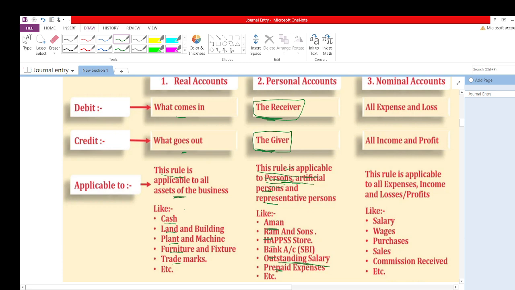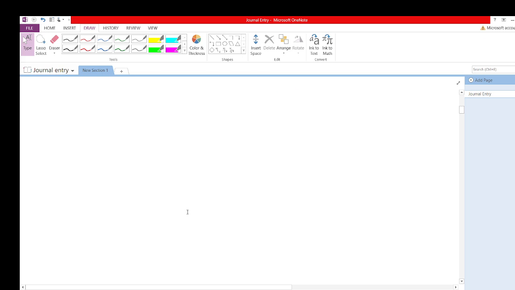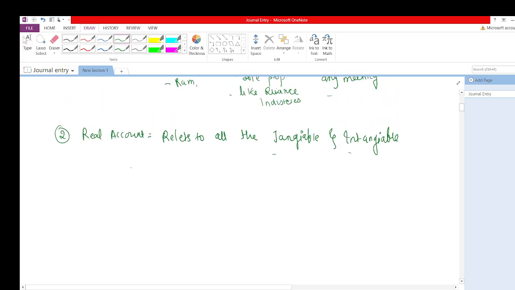The rule is debit what comes in, जो भी आएगा debit, जो भी जाएगा credit. So the rule of the real account is debit what comes in and credit what goes out, and it is applicable to all assets of the business.